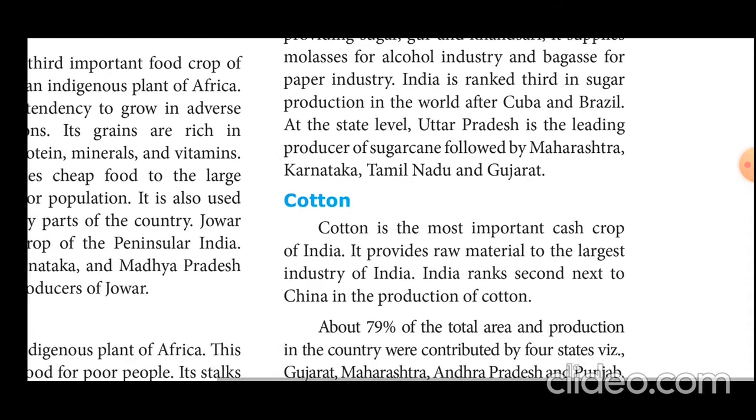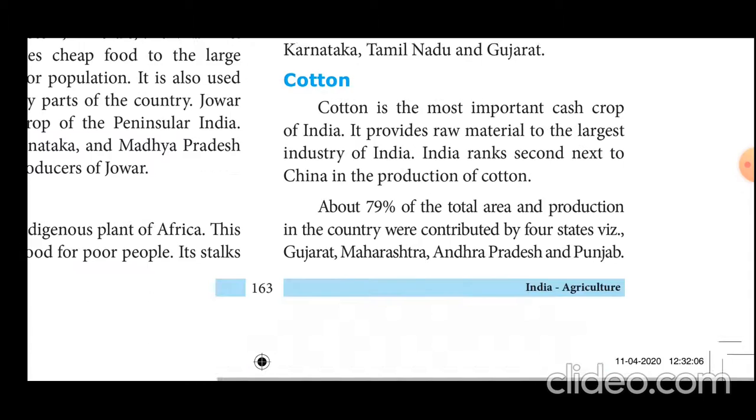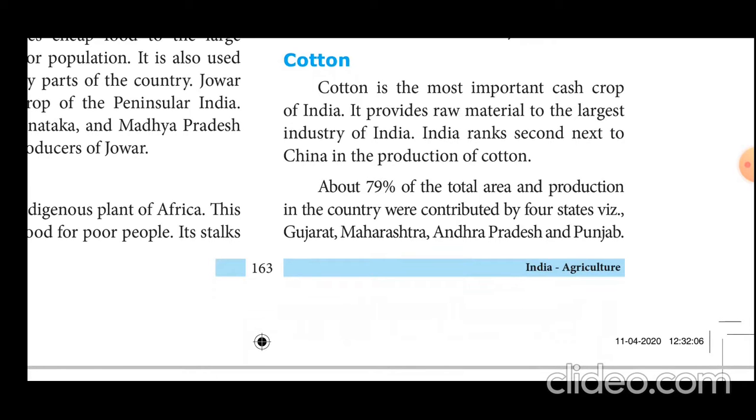Another one is cotton. Cotton is the most important cash crop of India. It provides raw material to the large industry of India. It ranks second next to China in the production of cotton. China stands first and India stands second in the world.